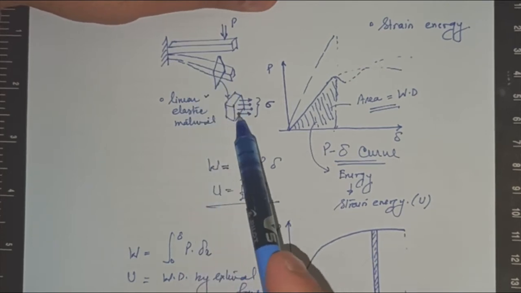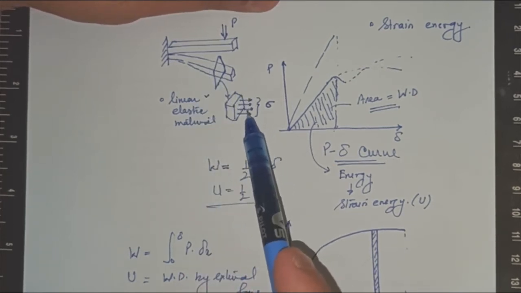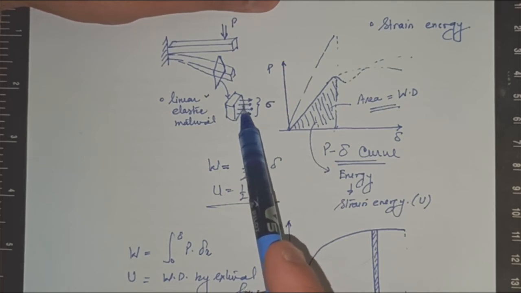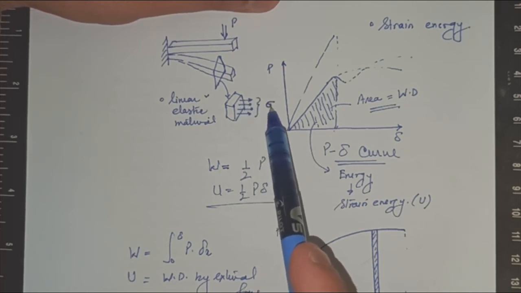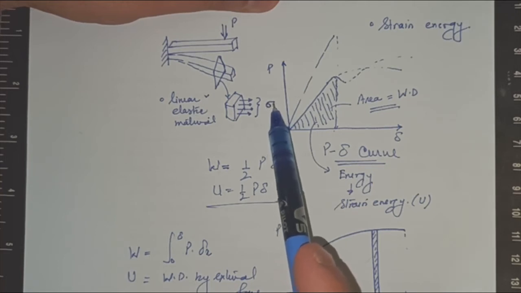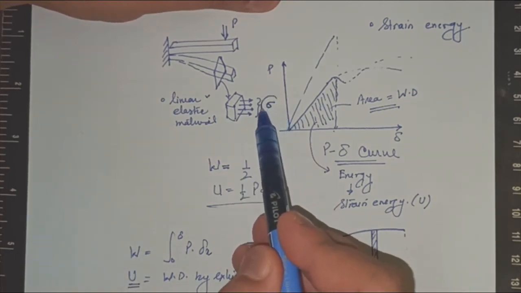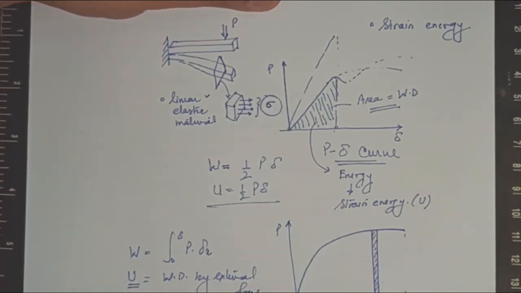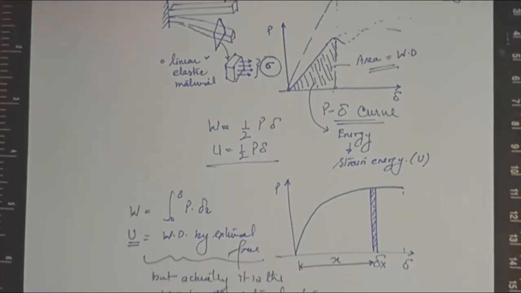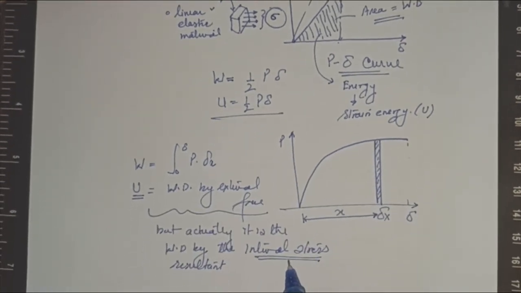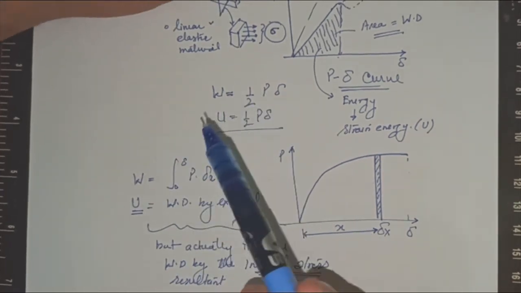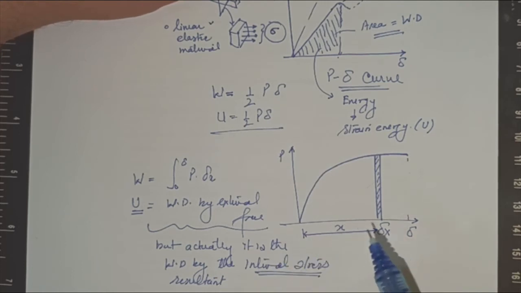At any cross section you take, there will be many stress components varying in different places, but the overall sum we used to take as a resultant one. This strain energy or work done is actually a result of the work done by these internal stresses, and not actually the load that we are dealing with.